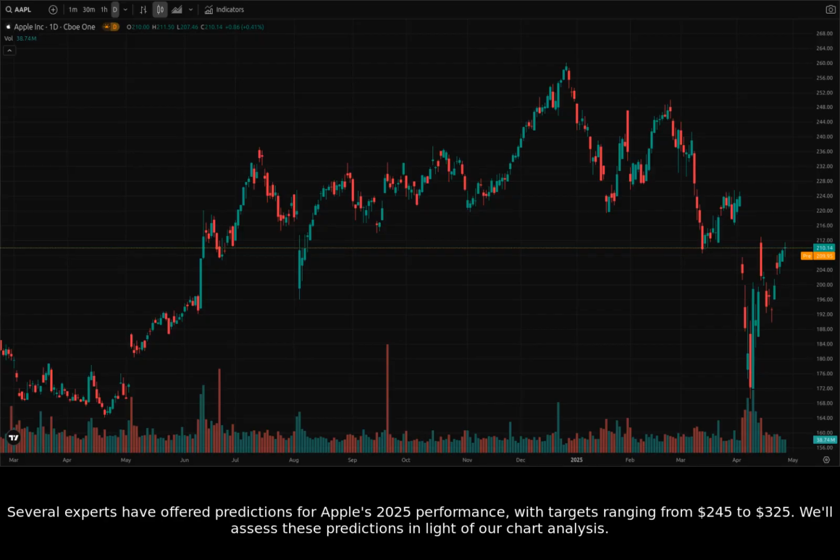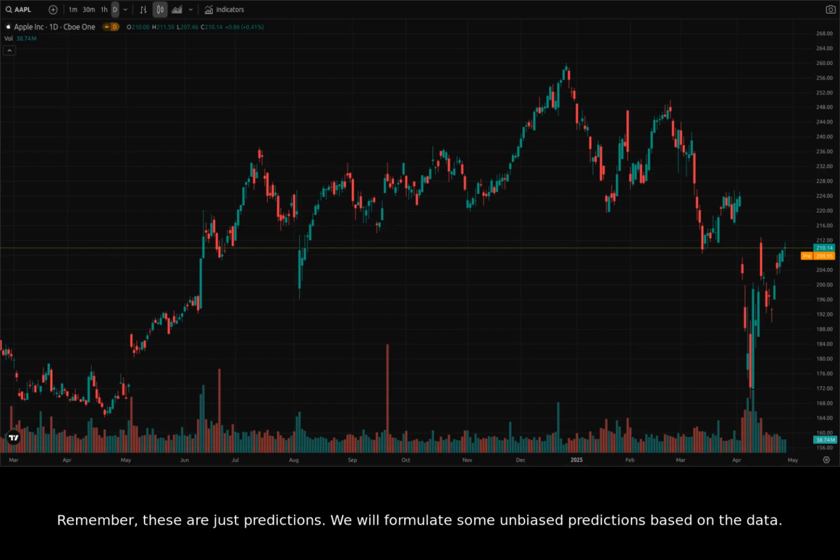Several experts have offered predictions for Apple's 2025 performance, with targets ranging from $245 to $325. We'll assess these predictions in light of our chart analysis. Remember, these are just predictions. We will formulate some unbiased predictions based on the data.